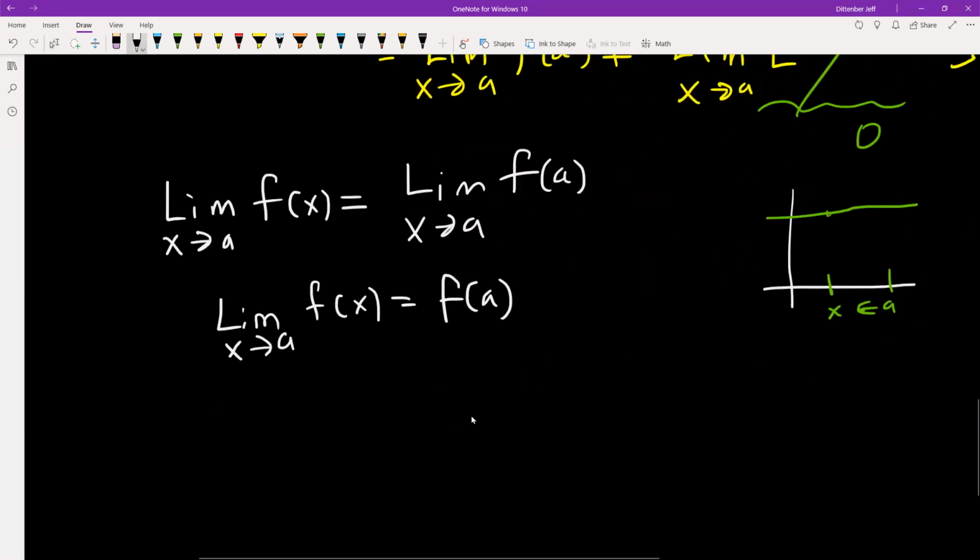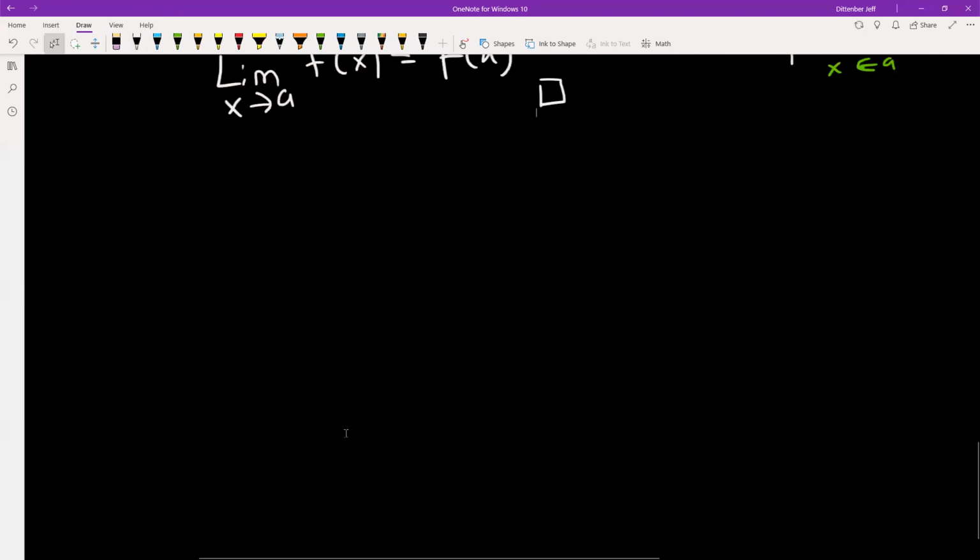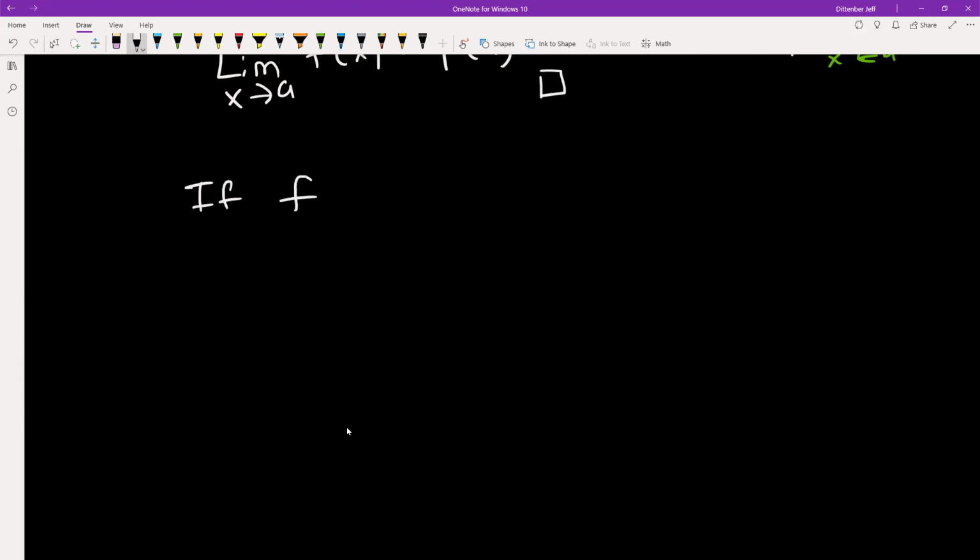So we have shown that if f has a derivative at the point a, then it also will be continuous at the point a. Okay, so let me make that nicer. So that concludes the proof. And so what we can say now with 100% certainty is that if f is differentiable, I'm going to abbreviate, then f is continuous. And I'm also leaving off the at a part, but that is also correct.